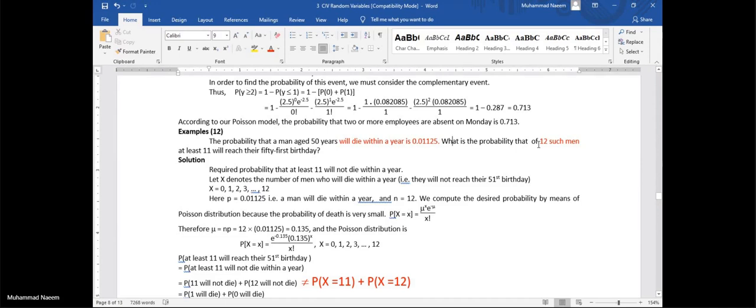So we observe 12 such men and find the probability that at least 11 will reach their 51st birthday. That means at least 11 will not die.